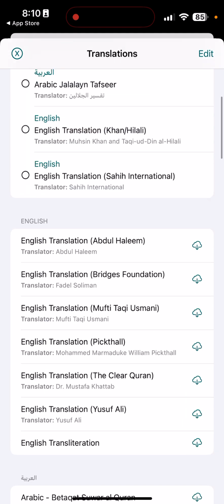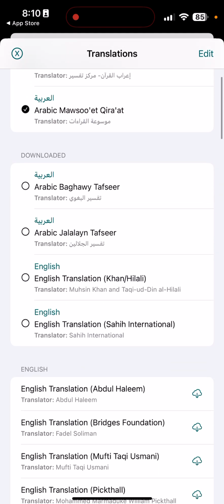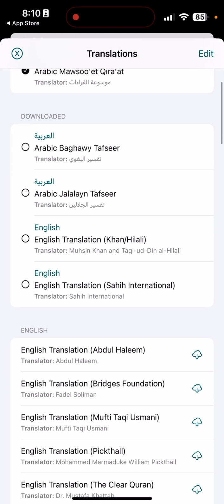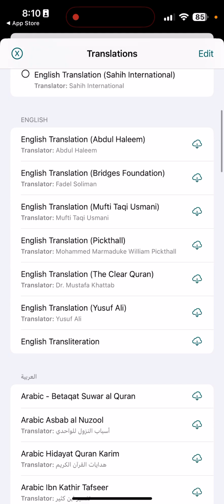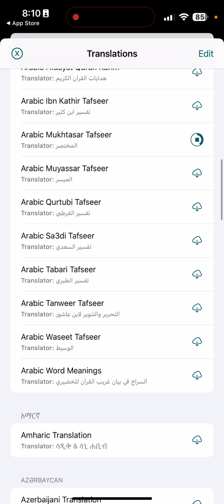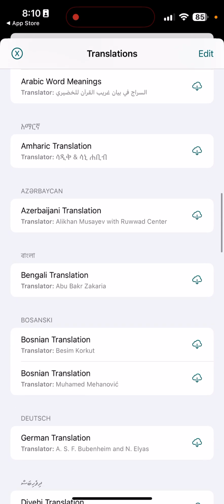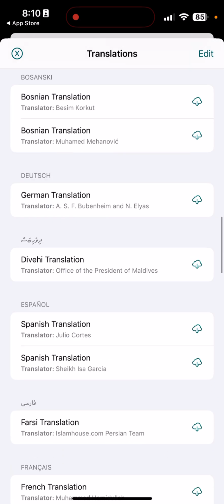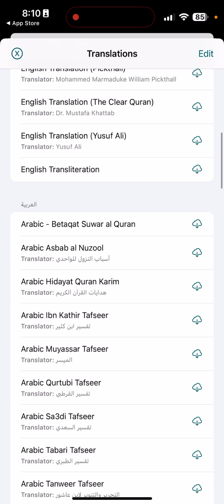But for a student of knowledge, they shouldn't be relying on this very much, and they should have something such as the Tafsir al-Jalalain, or also if they want something else that's easy, you also have the Mukhtasar, Arabic Mukhtasar al-Tafsir, and you can just download these by themselves, and it downloads with the text itself, which is really nice. And you have so many other tafsir here, and you also have other translations as well.